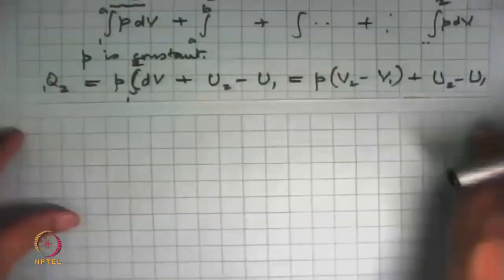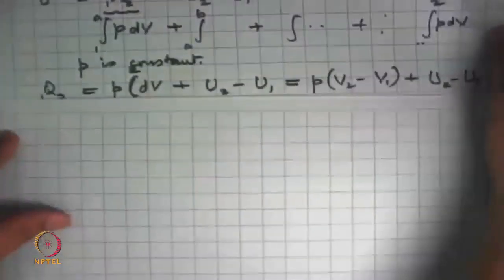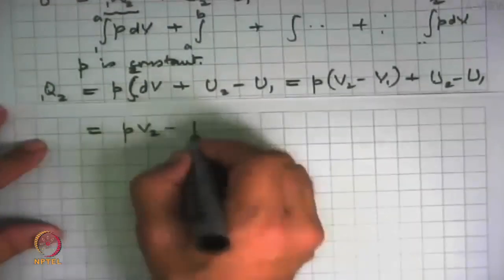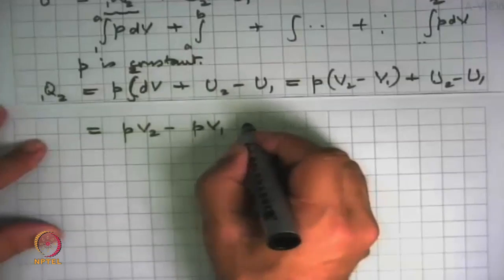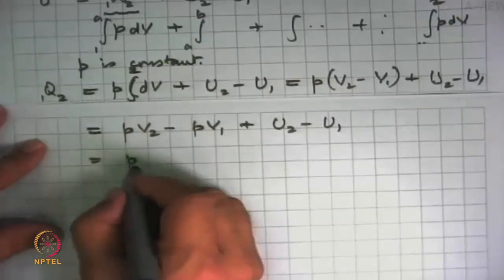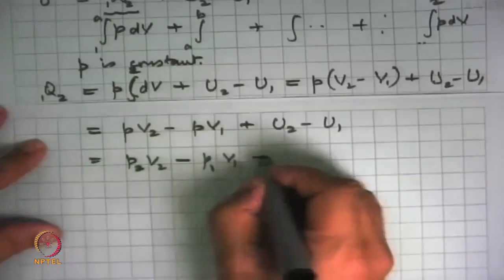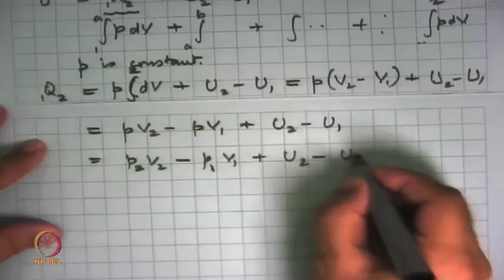Why we are doing this will become clear in a minute. It's not that this is the answer. So this becomes P V2 minus P V1 plus U2 minus U1. And if P1 and P2 are equal, we can quite generally say that this is P2 V2 minus P1 V1 plus U2 minus U1.